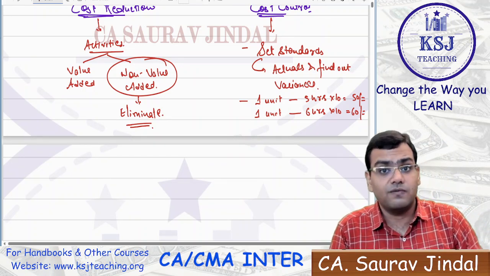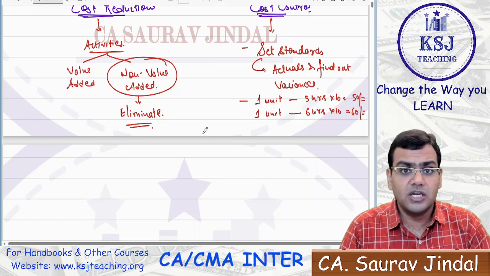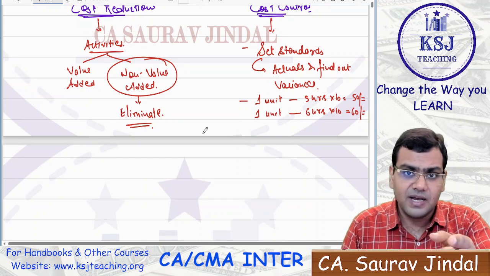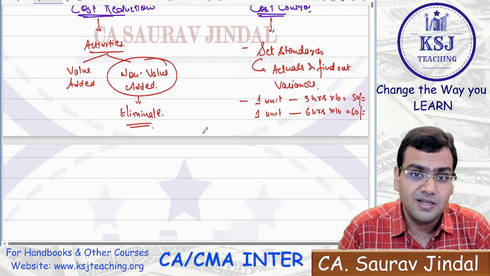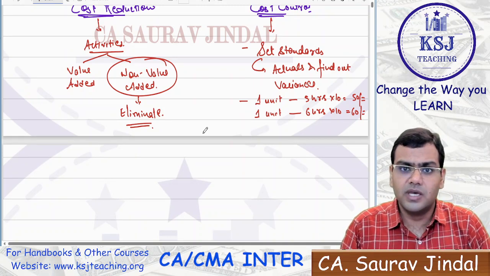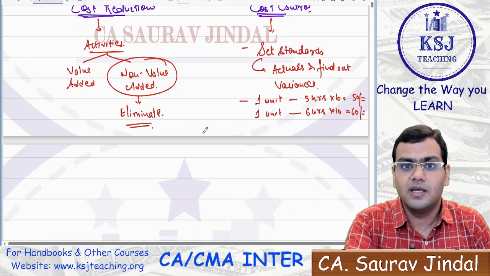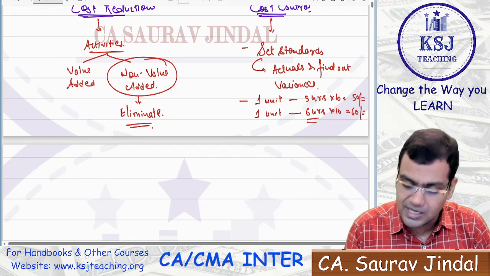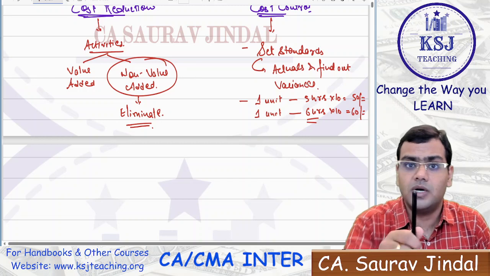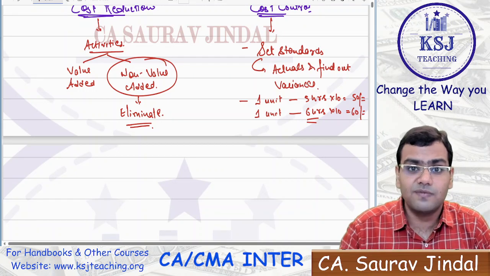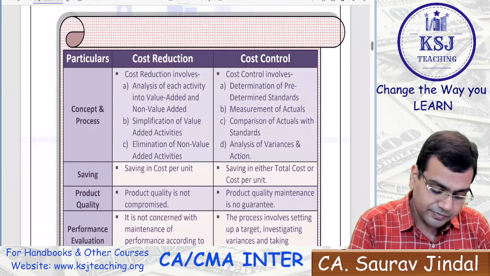You will try to find out why there is a variance, right? And you will ask your worker, you will say, no, I told you to prepare it in 5 hours. You have to prepare it in 5 hours. I'm not going to accept it in 6 hours. In that case, what will happen, sir? Your worker will say, okay, you want it in 5 hours, I'll make it in 5 hours, but the product quality is no guarantee. If you want the product quality, it will take 6 hours. But if you want it in 5 hours, I can make it in 5 hours, but then do not ask for the quality of the product. Now, in case of cost control, the quality of the product might get compromised, right?